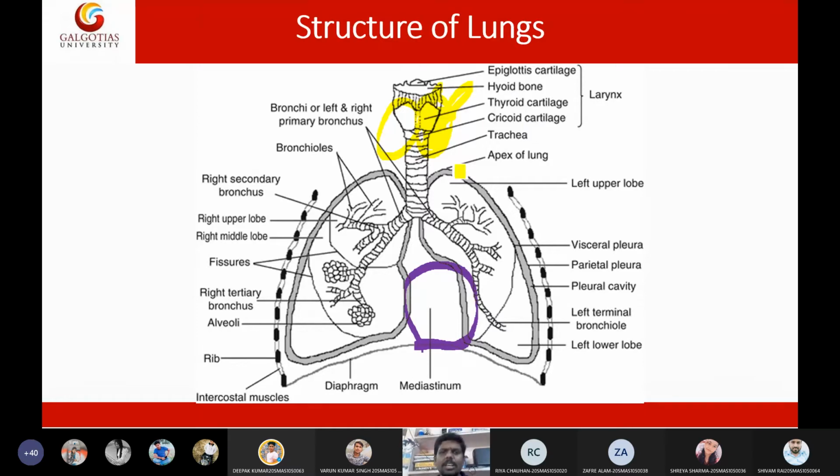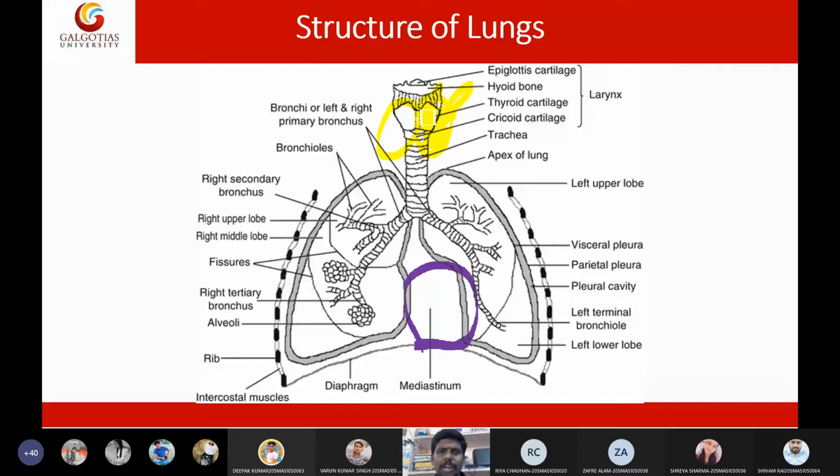And one more thing, if you see the structure of the lung, it is like a pyramid, students. On any pyramid, the top is called the apex. For any triangular object, the top portion is called the apex. So this portion of the lung is called the apex of the lungs. That's it. This is the structure of the lungs.